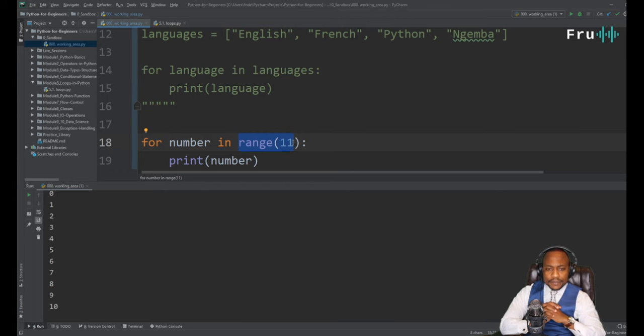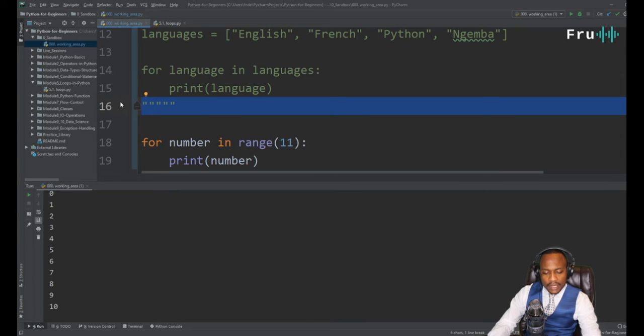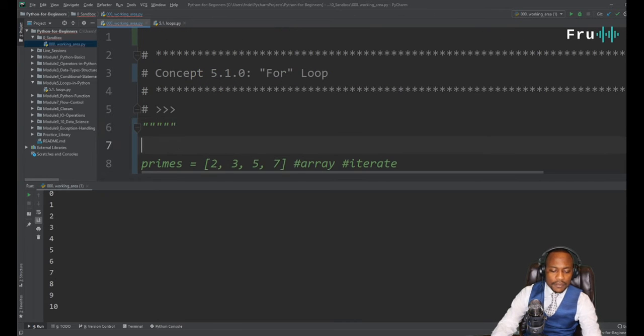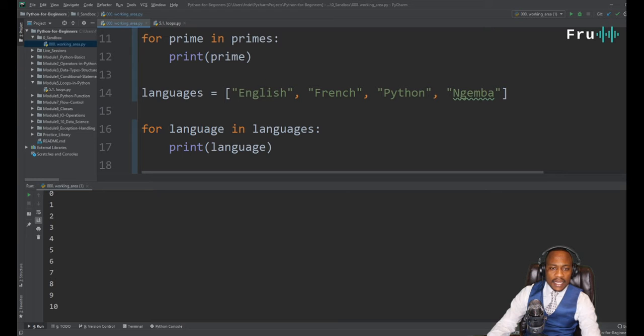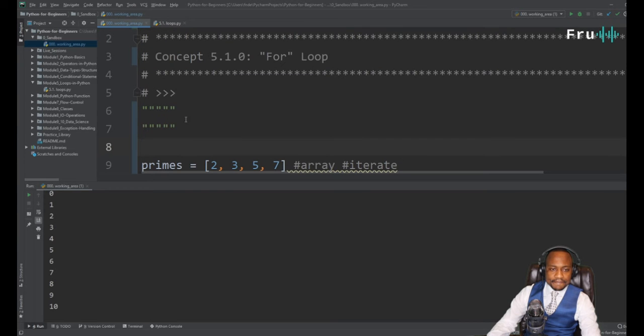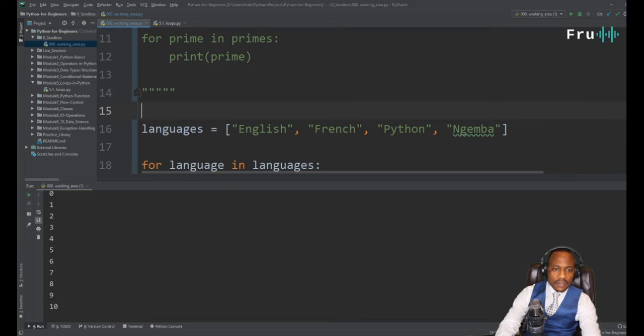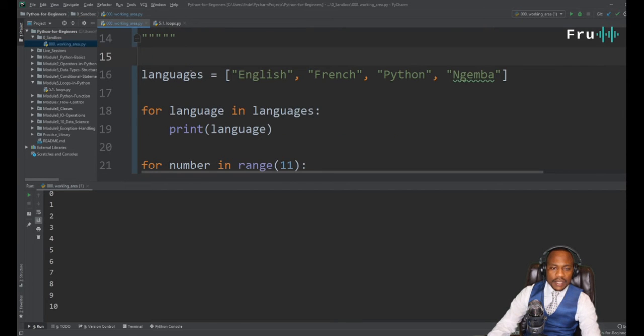Now, what if I didn't want to print the number? What if I didn't want to write the number here? I wanted to do something more interesting. So let's take this example back. Let's say I had my languages. Let me just comment out the right piece of code, and then I'm gonna be left with my languages.